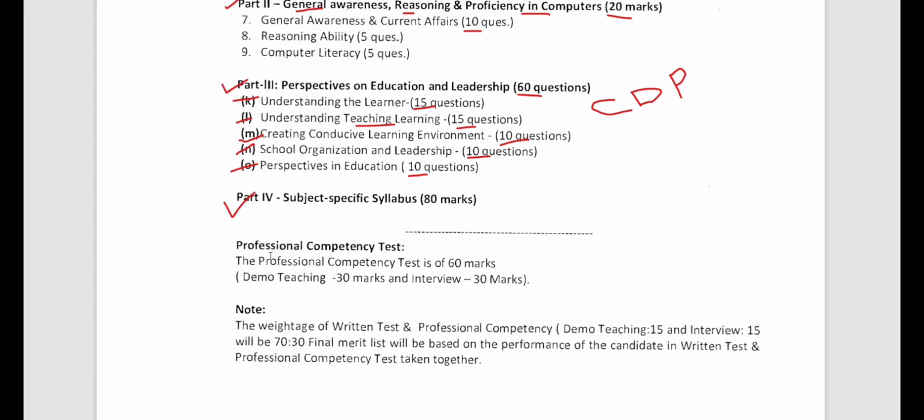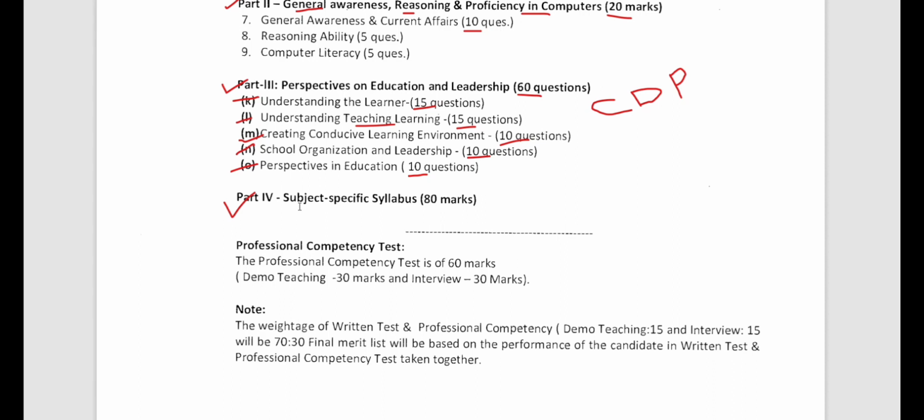So proficiency competency tests. See here, when I talk about subject specific syllabus, you have to read the textbooks of NCERT CBSE. Actually in their syllabus they have given it from class 1 to class 12. You have to read and understand the content of the syllabus. If you're from science, you have to read science textbooks from class 1 to class 12. If you are from arts, then you have to read social science textbooks from class 1 to class 12, all right, for primary sections.